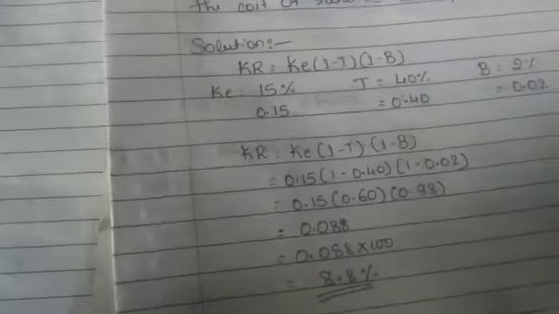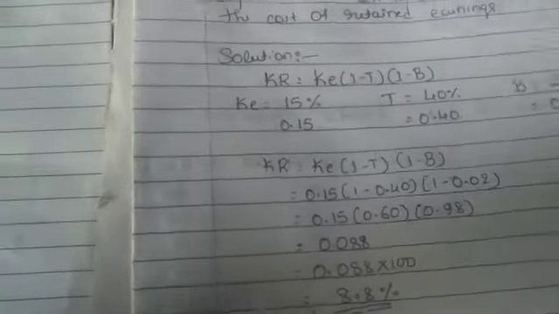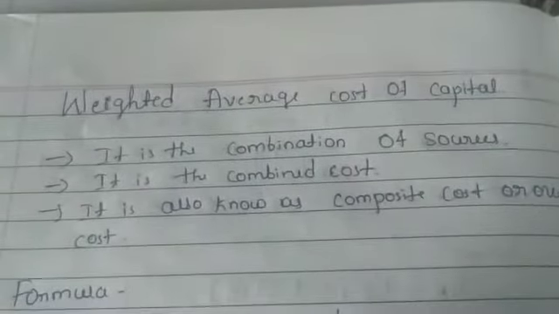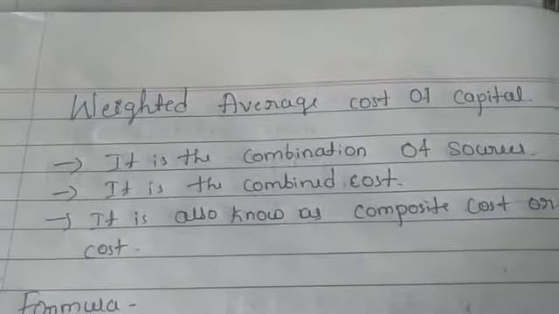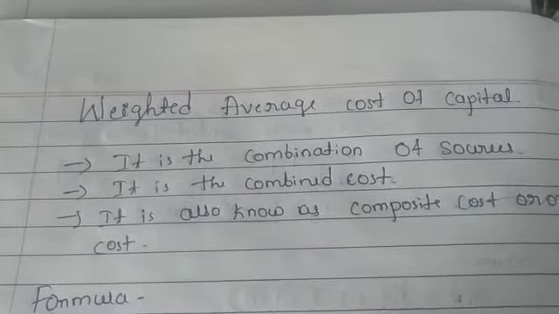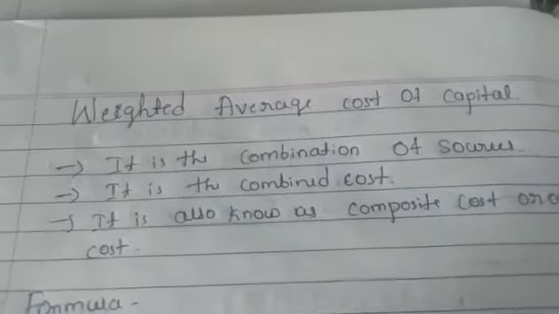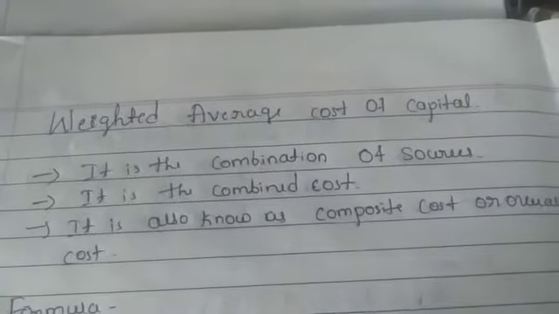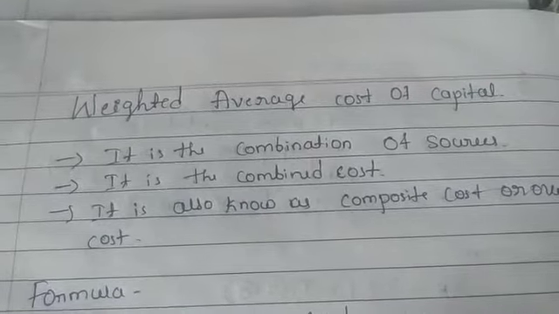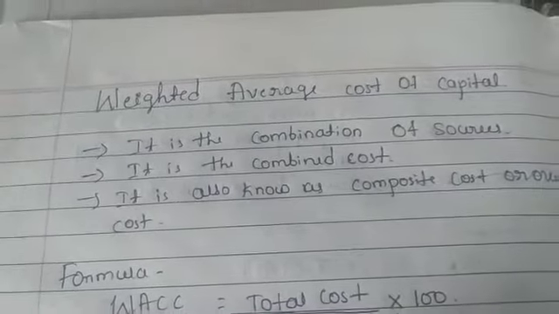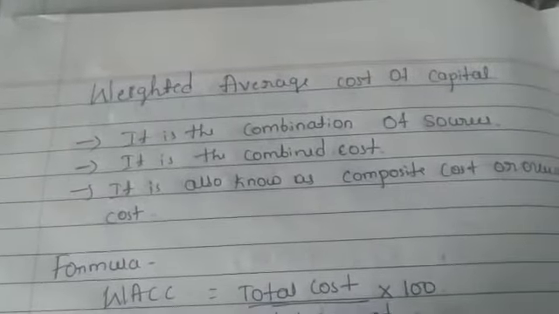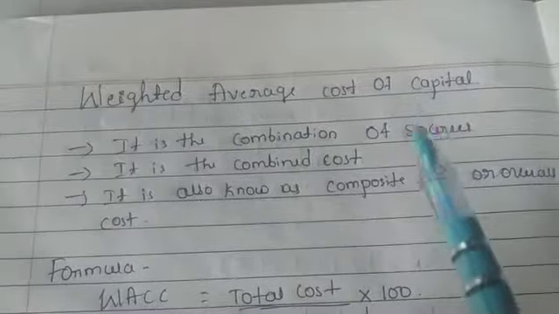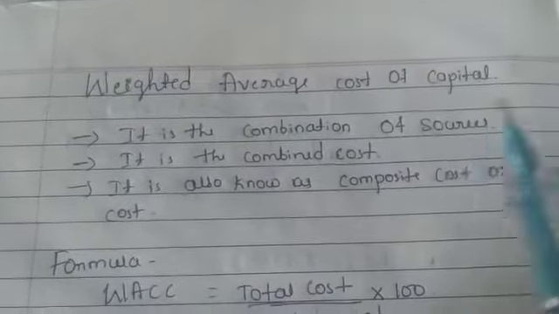So this is all about the cost of retained earnings example. Then another one in cost of capital is the weighted average cost of capital. In my previous videos I have already covered the different sources of finance, that is the cost of debentures, cost of preference shares, cost of equity capital and cost of retained earnings. Now I am going to explain weighted average cost of capital. What does it mean? It is the combination of all these sources.